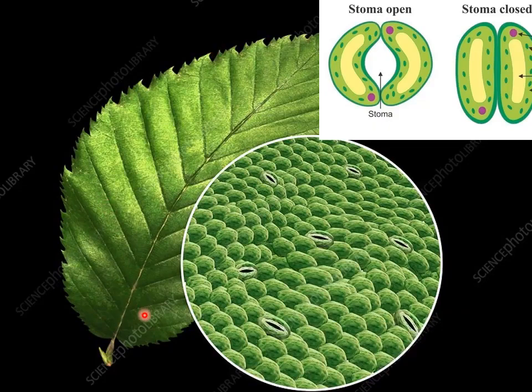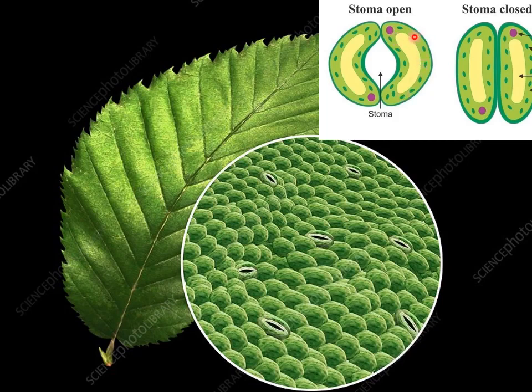See the diagram, this is the leaf and this is the epidermis of the leaf. Now you can see there are small pores present on the epidermis of the leaf, right? So these small pores are called stomata. You can see a broad view. I have shown two cases, stomata open and stomata closed. In the first case, the stomata is open, and in the second case, the stomata is closed.